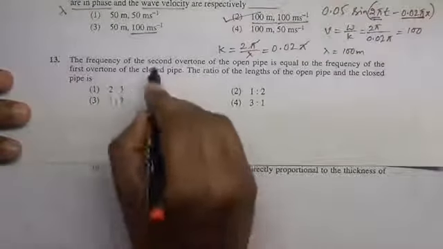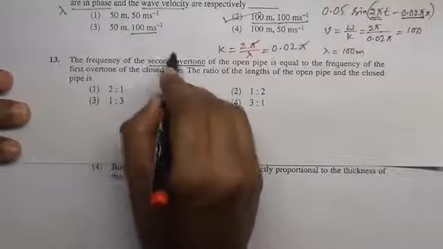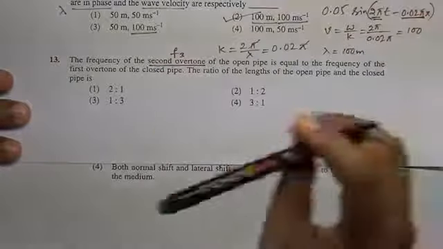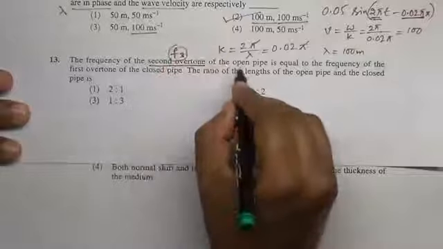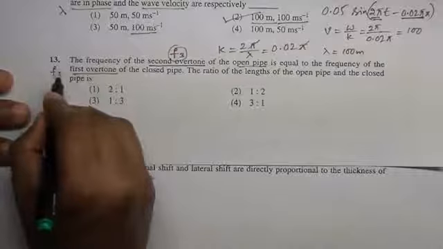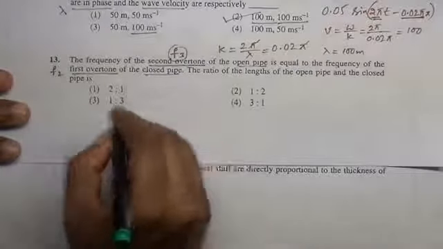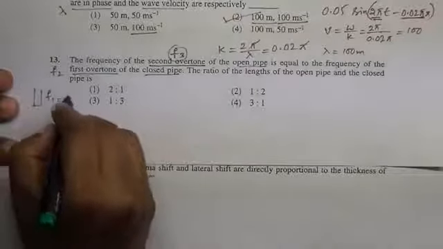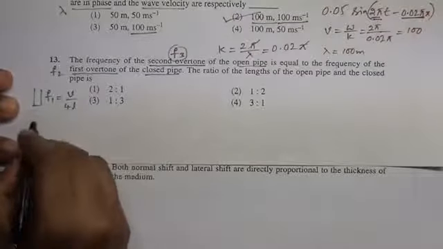The frequency of the second overtone, that means F3 of the open pipe, equals the frequency of the first overtone, F2 of the closed pipe. For a closed pipe, the fundamental frequency is V by 4L.